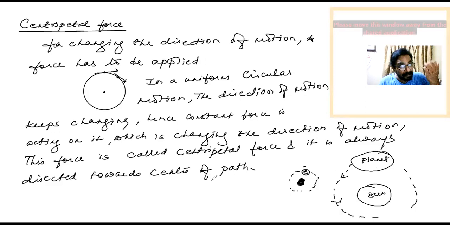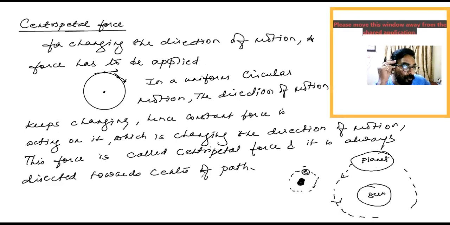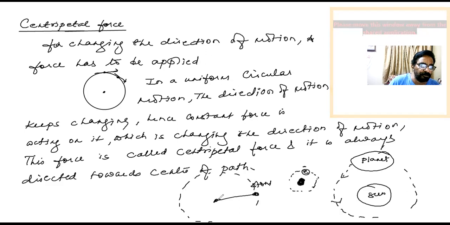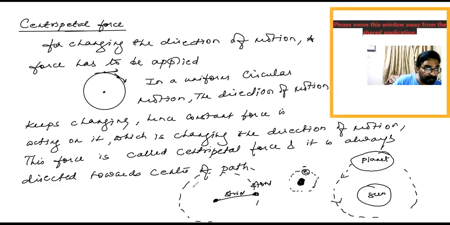Got it? It becomes a centripetal force and keeps changing the direction of motion of the moon. The moon is having a uniform circular motion. In the same way, suppose you take a string and tie one stone at one end of the string, and you revolve it, whirl it. You hold the other end of the string in your hand and keep on whirling it.